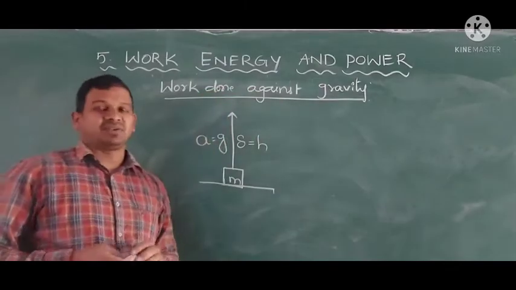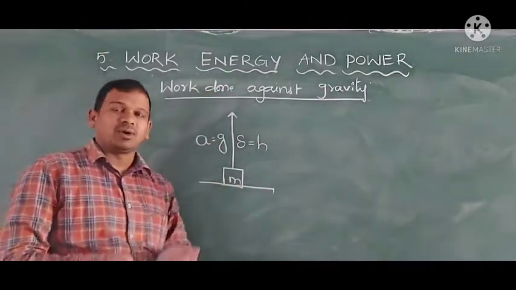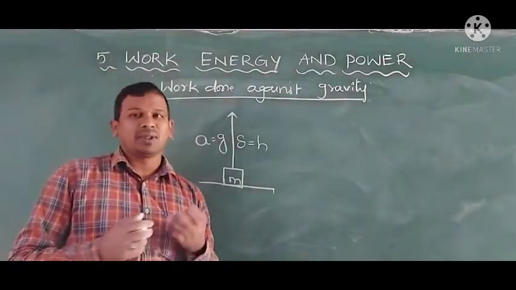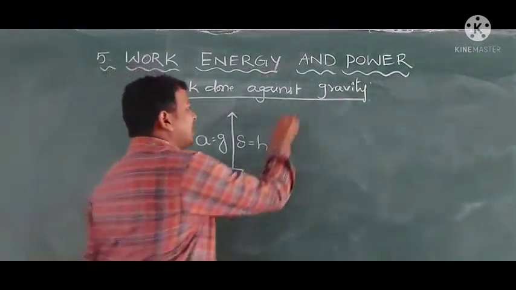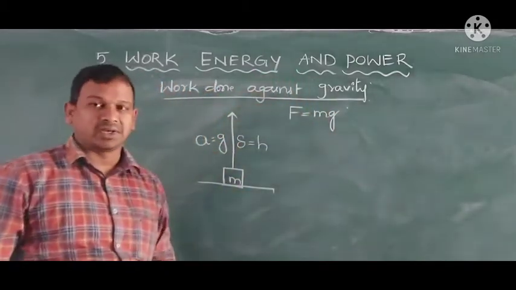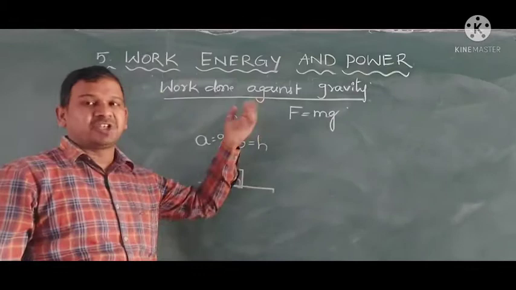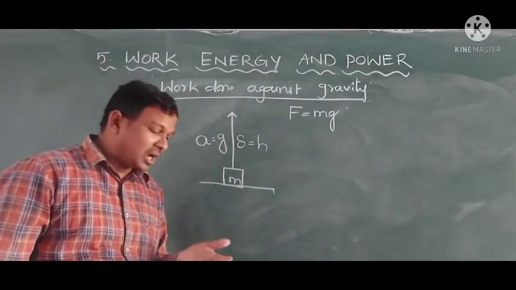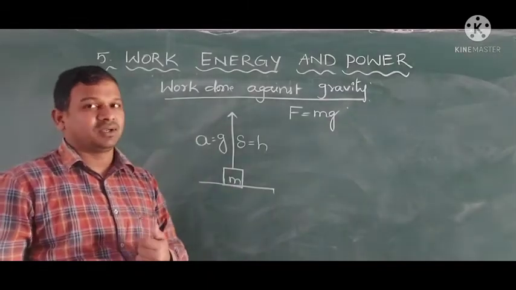Work done against gravity. When we are lifting bodies upward, in order to lift them we need to apply a force, which is almost equal to the weight. When lifting upward, the body covers some height and we are doing work against gravity.